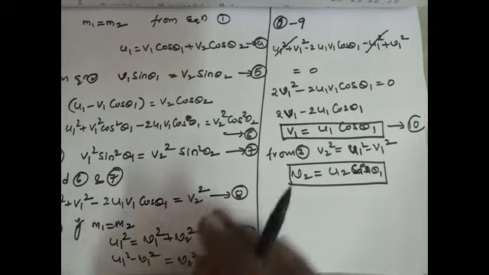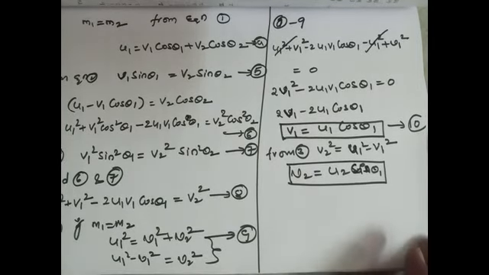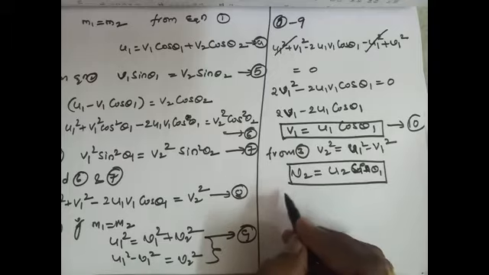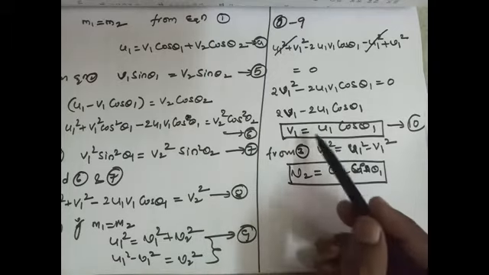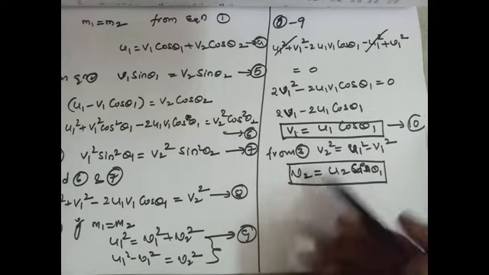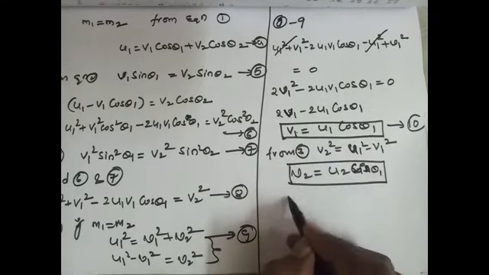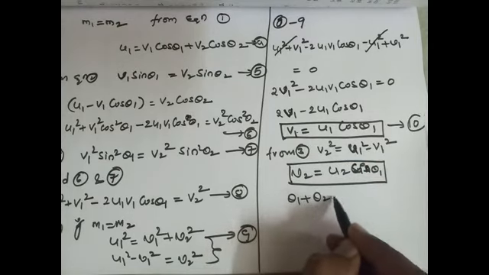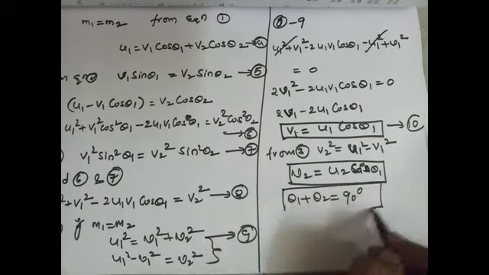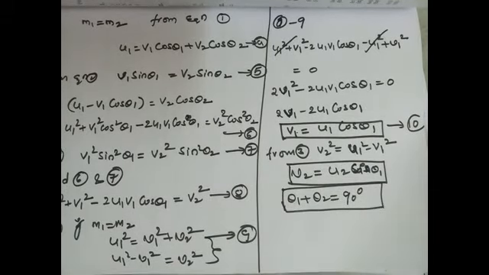So from this equation v2 can be calculated, and here it is clear that v1 and v2 are perpendicular components of u1. So from these two equations we will write theta 1 plus theta 2 equal to 90 degrees.